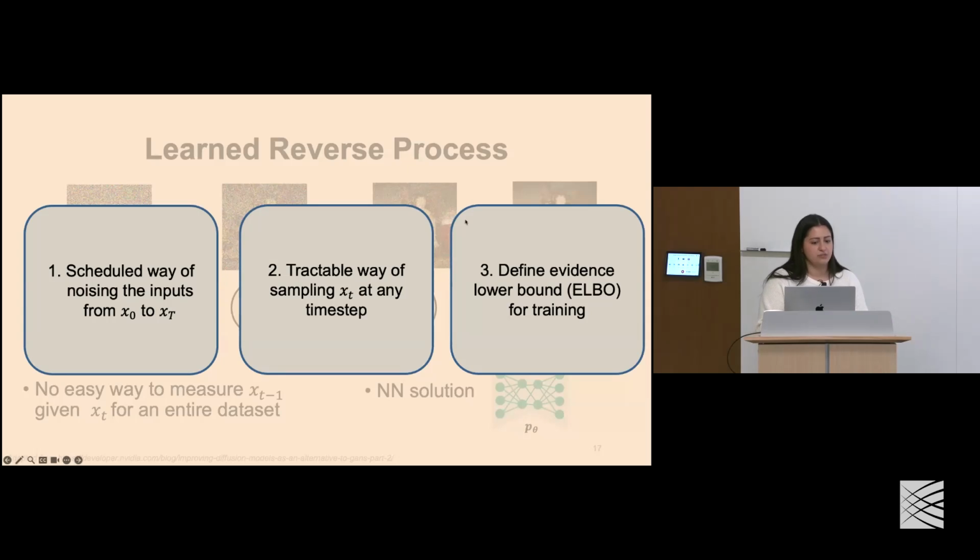The second thing is defining a tractable way of sampling an image at any time step, given just our input image. And the last thing is to define our ELBO, our evidence lower bound. It's the function that we need to perform training of our neural network.